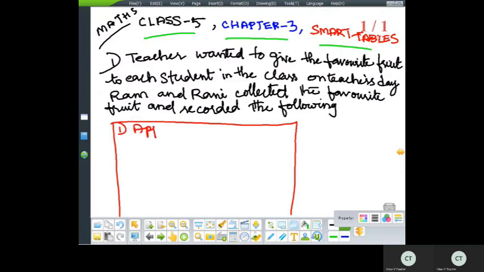Apple, mango, banana. They have written all the fruit names first. There are a total of 29 children, okay?